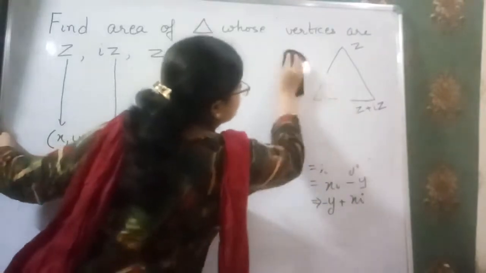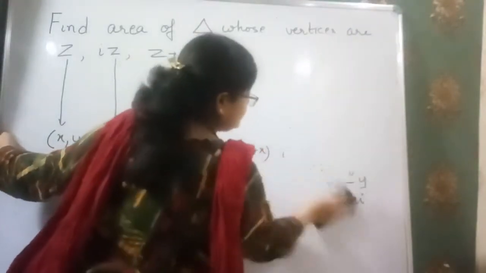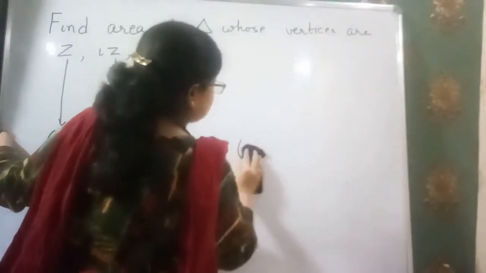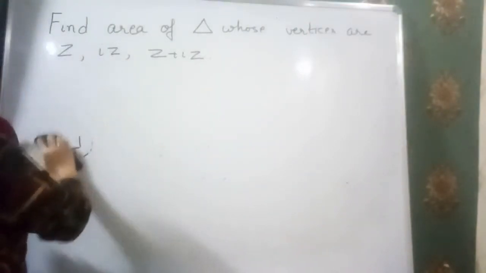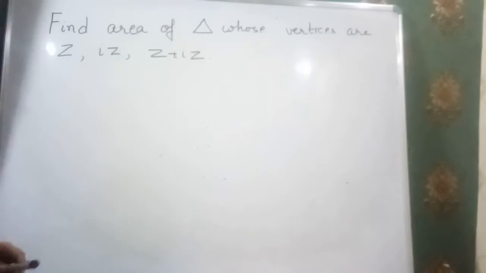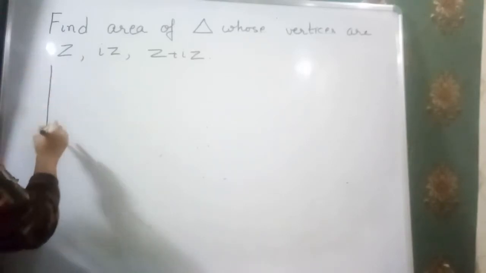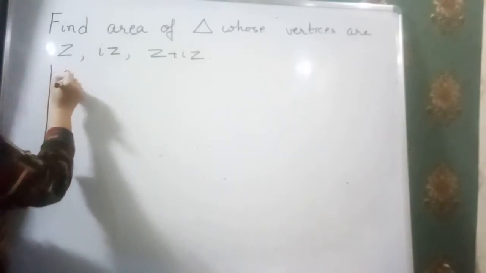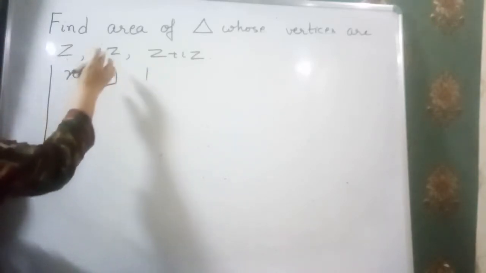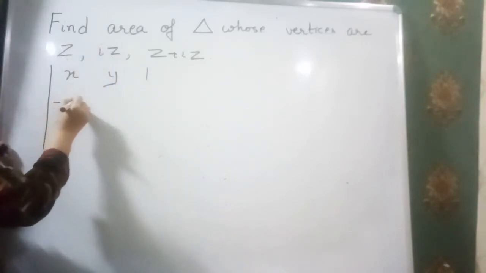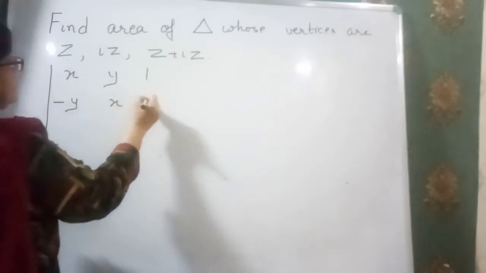Now I am proceeding forward. We know the area of the triangle can be calculated using our determinant method. So the area of the triangle is: for z, x, y and 1, and for iz we have minus y, x and 1.